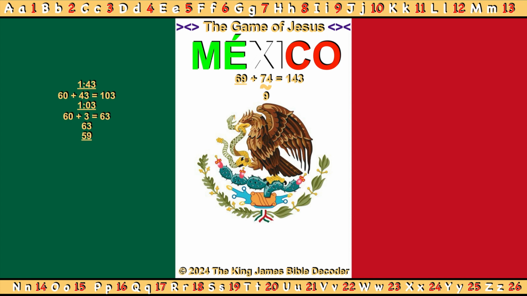Let's add these numbers together. 63 plus 59 equals 122. Let's put 122 into time. 1 equals 60 seconds plus 22 equals 82. Let's put 82 into my IHS converter. When 8 is inverted, it retains its numerical value, and the number 2 also retains its numerical value. Add these numbers together. 82 plus 28 equals 110. Put 110 into time. 60 seconds plus 10 equals 70.